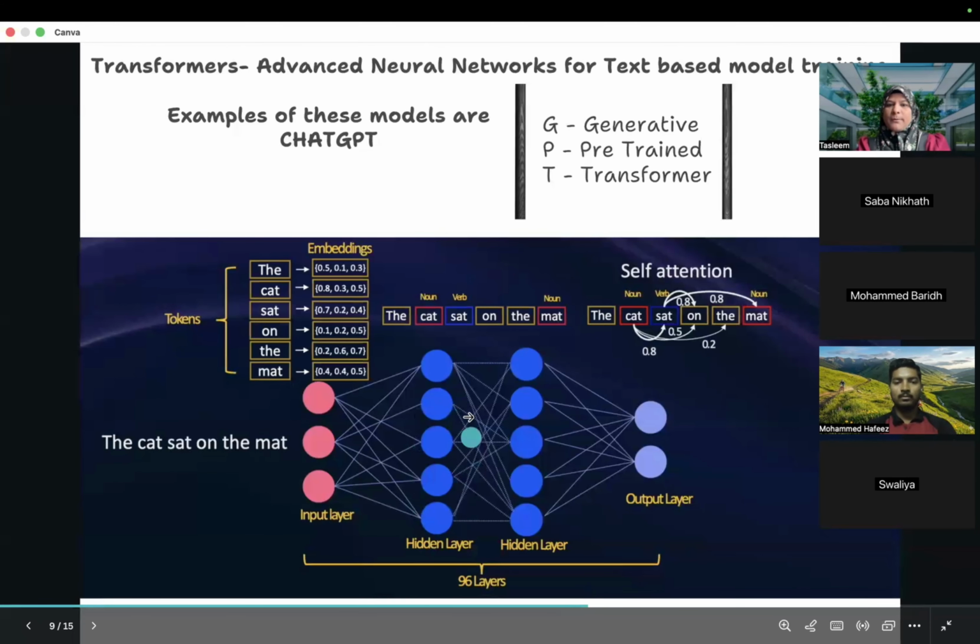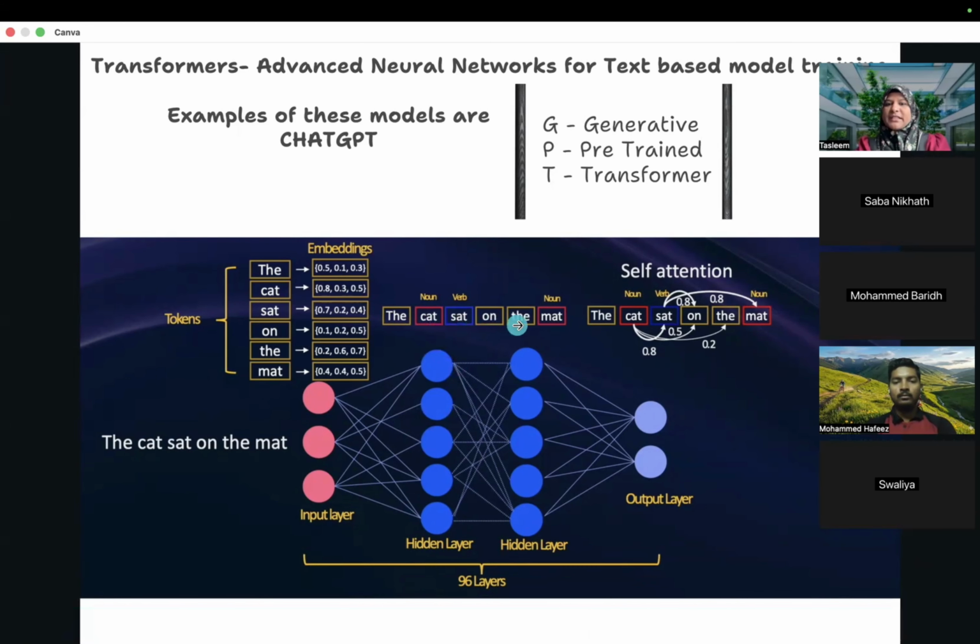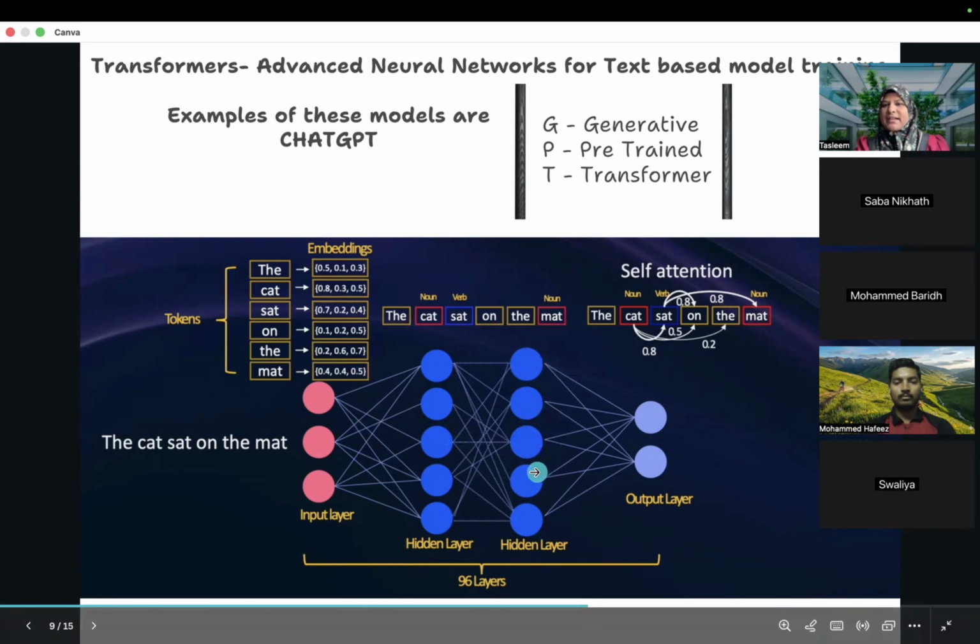The job of the first hidden layer is to figure out what the nouns and verbs in that sentence are, so it can make sense of the statement. It will label cat as a noun, mat as a noun, and sat as a verb, an action. You know noun and verb, right? So the first hidden layer will label it like this. Then it will pass the information to the next hidden layer where the transformer will start acting.